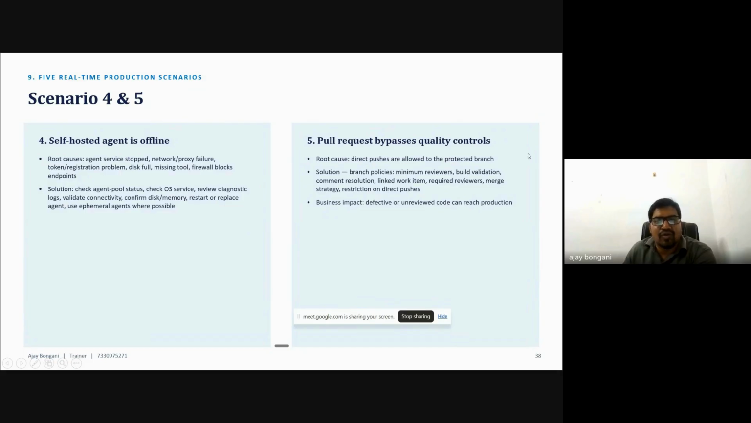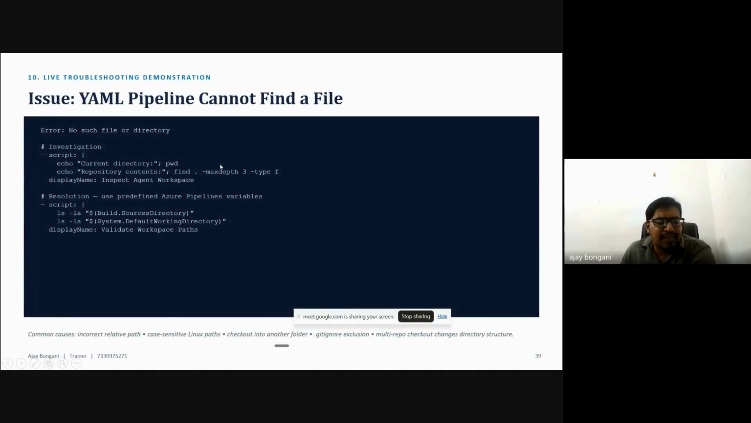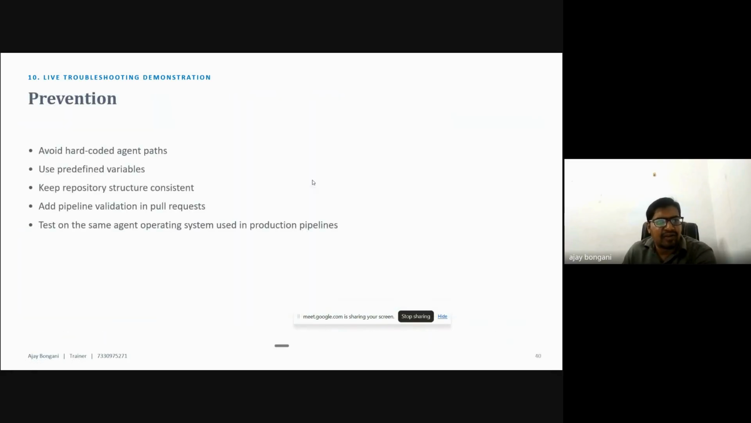Pull request bypasses quality controls. Direct pushes are not allowed if we protect the branch, because if I protect the branch, then we cannot push directly to it. Then another issue: the YAML file cannot be found. Sometimes it is written, but the file is not detected. Those are cases we see. Avoid hard coding agent paths; use predefined variables. These are some restrictions we have to follow.